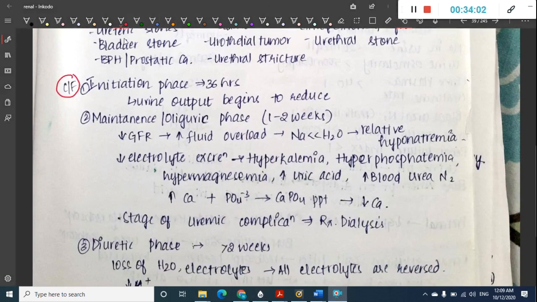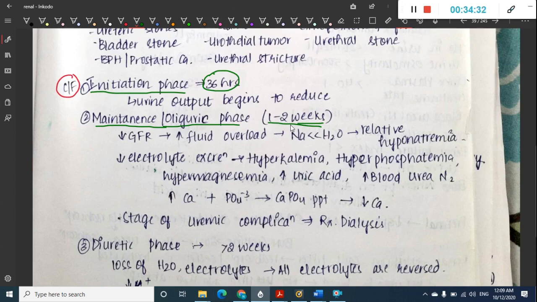Clinical features will vary based on the phase of this injury. In the initiation phase, that is in the first 36 hours, urine output begins to reduce. Then in the second phase, which is the maintenance or oliguric phase, that is in 1 to 3 weeks, slowly there is decreased GFR.